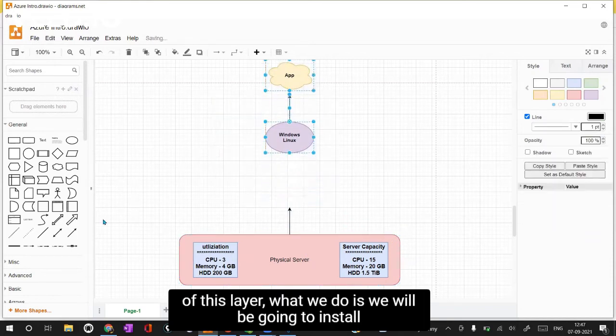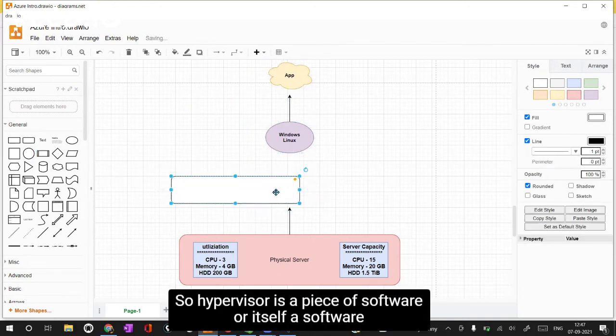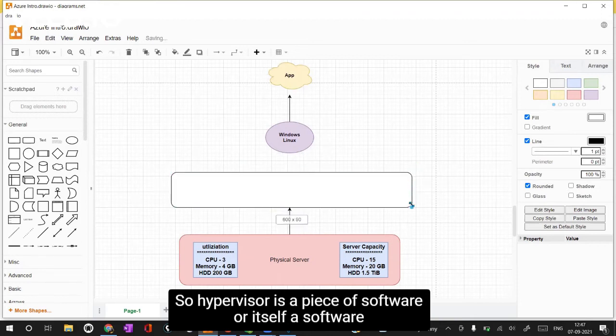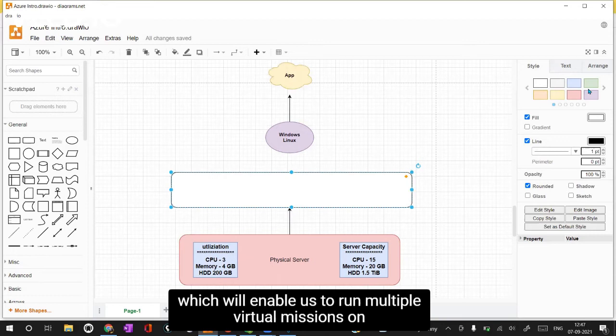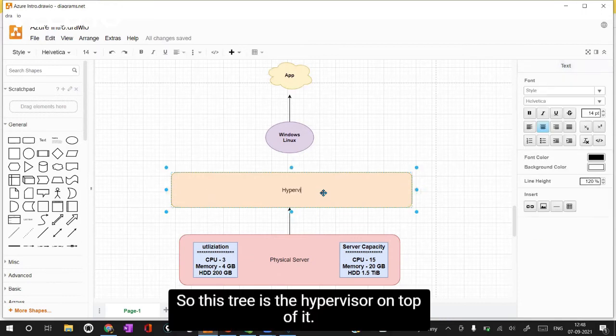So how we can efficiently use this physical server is, instead of this layer, we will install a hypervisor layer here. The hypervisor is a piece of software which will enable us to run multiple virtual machines on top of a single physical server. So I'm mentioning here hypervisor.